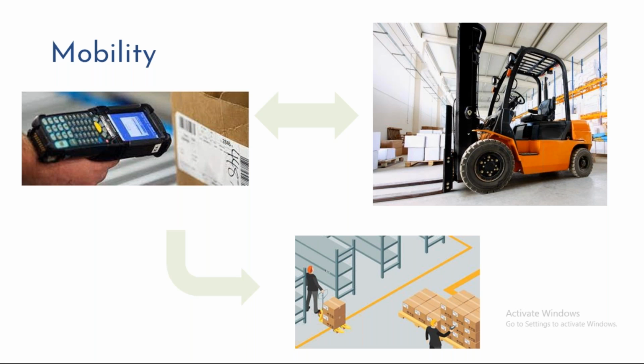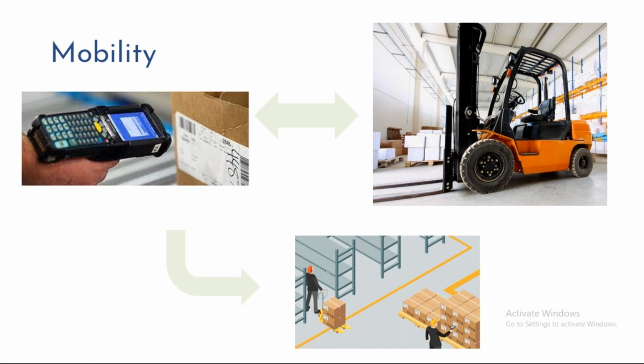So assume stock is in the receiving area. I pick the stock into the resource, and then when I go to the bin, I try to place the stock at 10 meters height. But then I realize that the resource I'm using is not capable of reaching 10 meters height. Then what I need to do is go back to the initial position, take a different resource, move the stock to it, go back to the bin again, and then try to place the stock. So this kind of hiccups, right? If you keep on doing these activities multiple times, obviously you're wasting time in the warehouse for performing transactions.